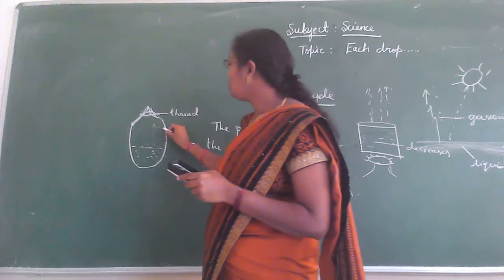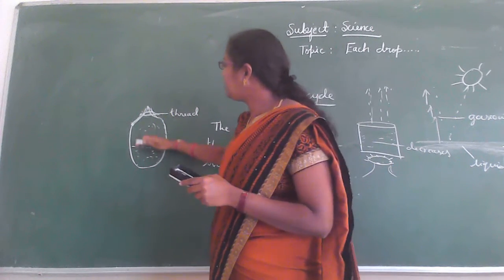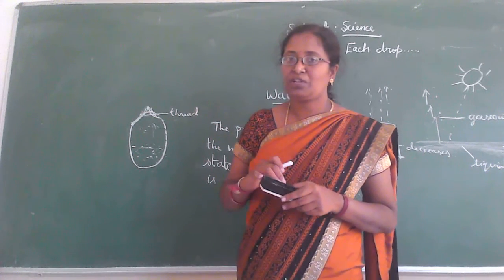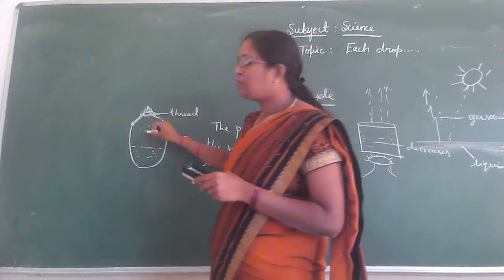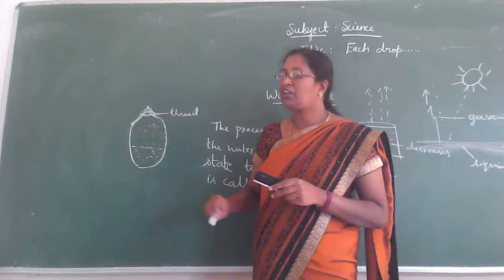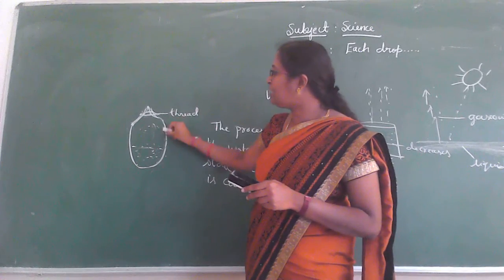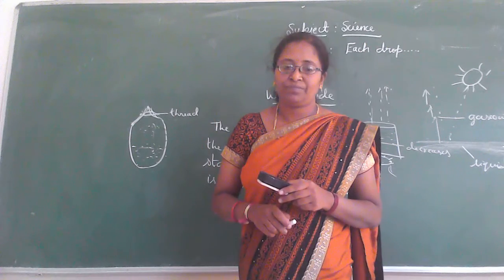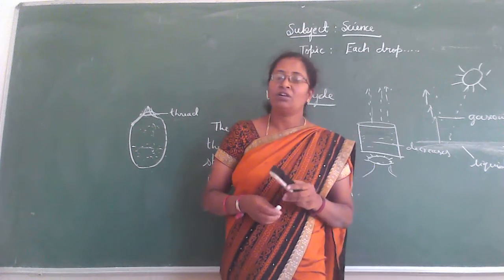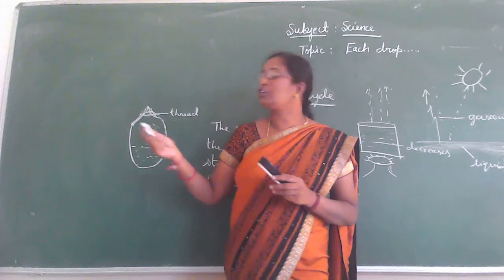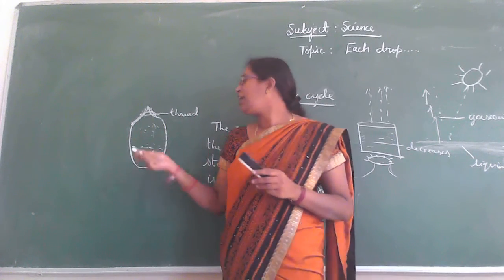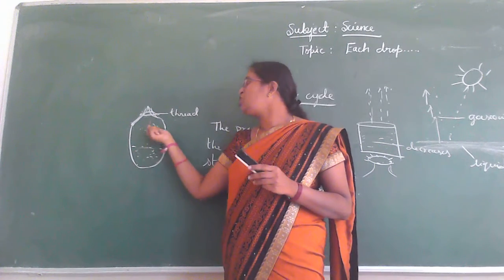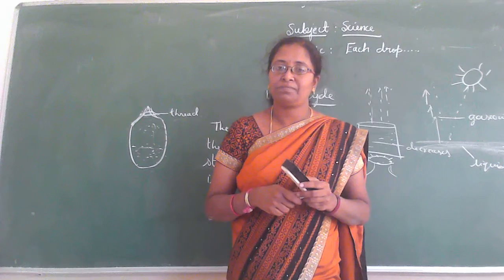The evaporated water, the vapor or gaseous form of water, is collected in the upper part of the bag. Okay, then why does this happen? Due to the heat of the sun, the water in this bag changes into water vapor.